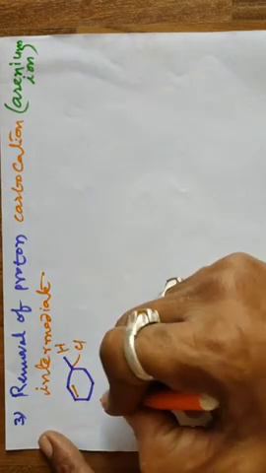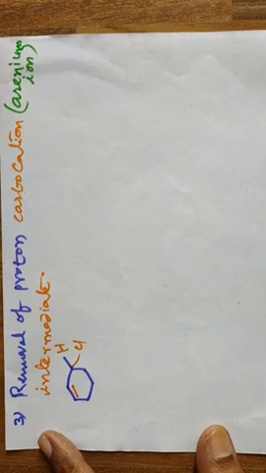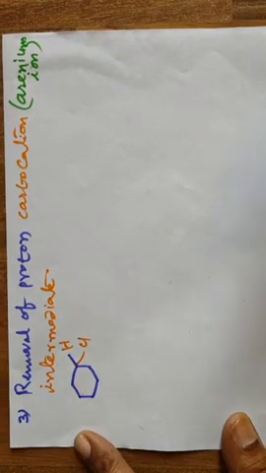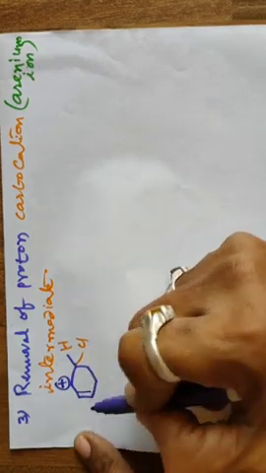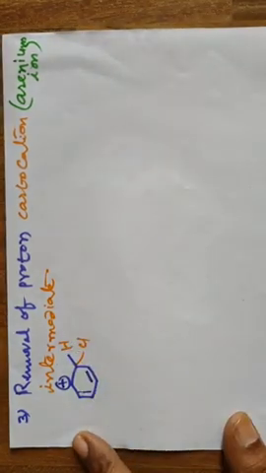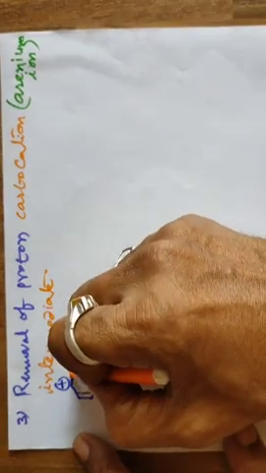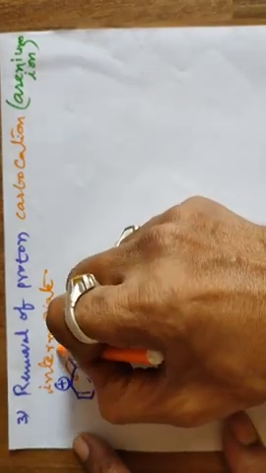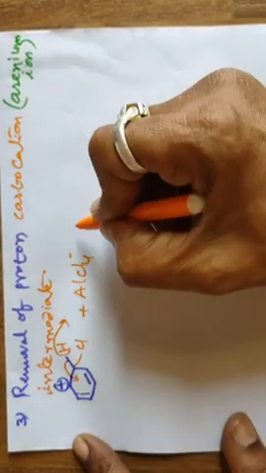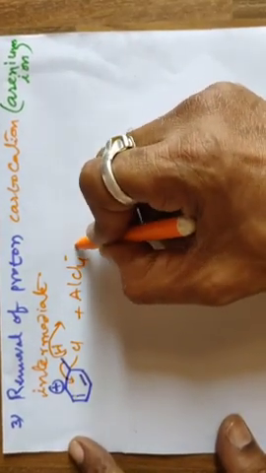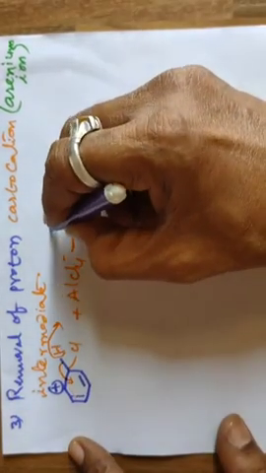Here, observe, a positive charge is there, here a double bond, here a double bond, aromatic character is lost, and these C-H sigma bond electrons are delocalized, and the proton is removed by AlCl4 minus, which is formed in the first step. As it is a fast step.